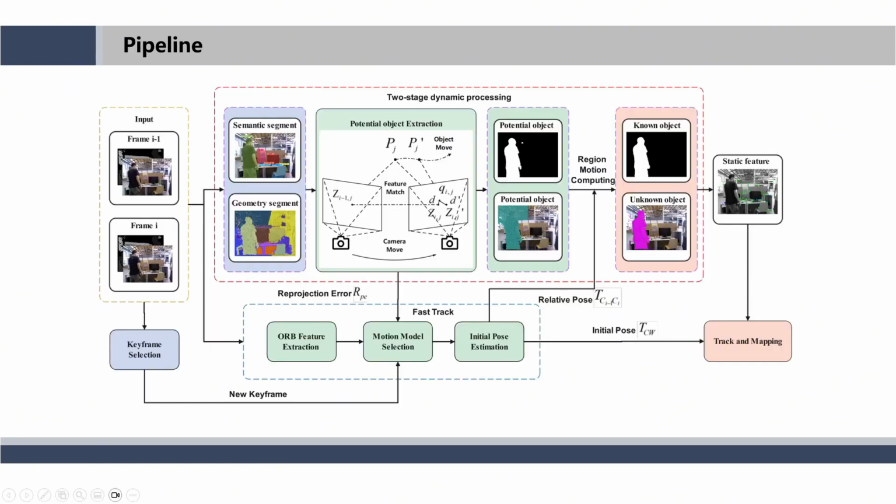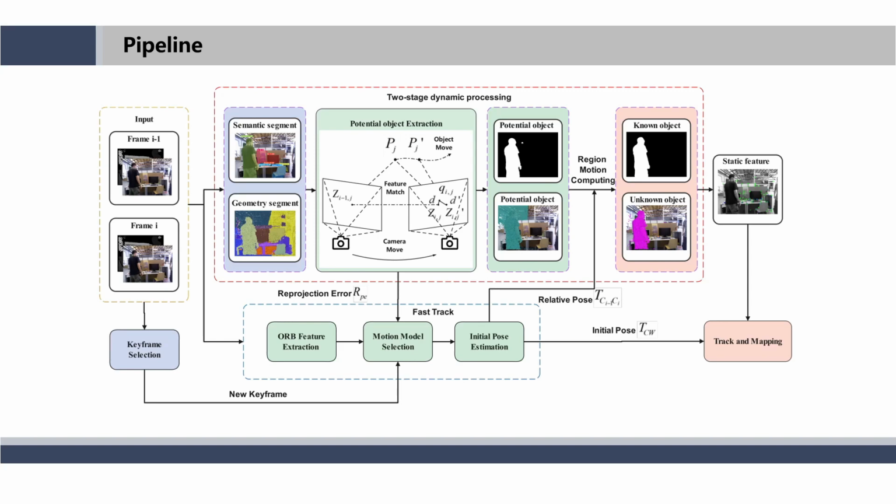The main framework of the paper is illustrated in the figure, where the system takes adjacent frame images as input and performs instance segmentation and visual geometric segmentation simultaneously on each frame. Known dynamic targets are handled through instance segmentation, while unknown dynamic targets are processed through visual geometric segmentation. The potential motion regions obtained from segmentation are subjected to motion discrimination.